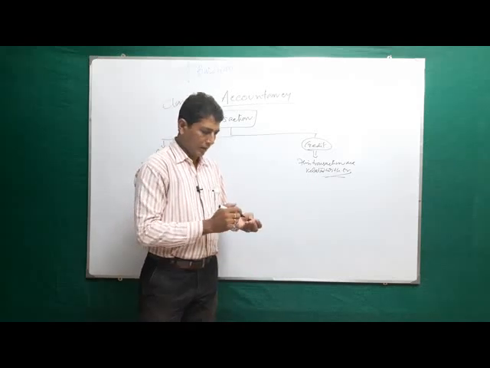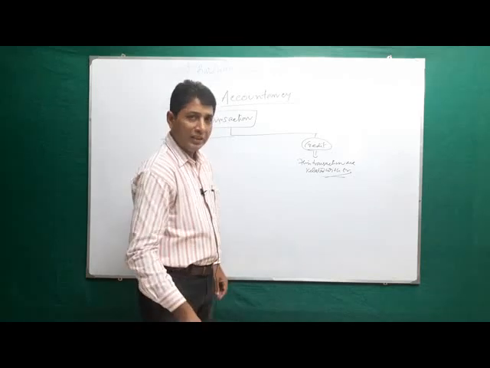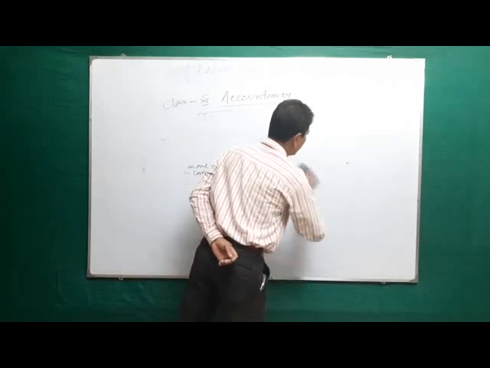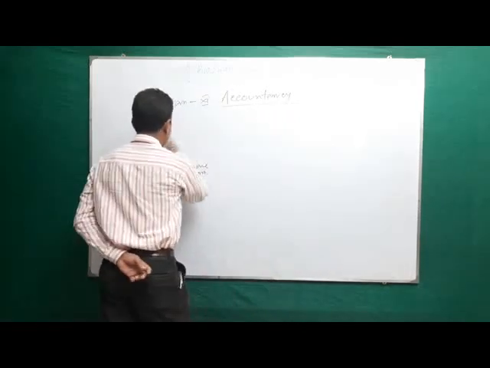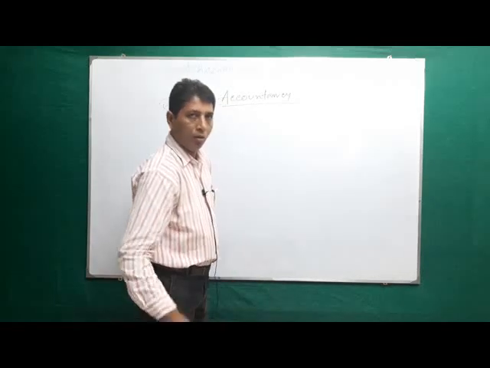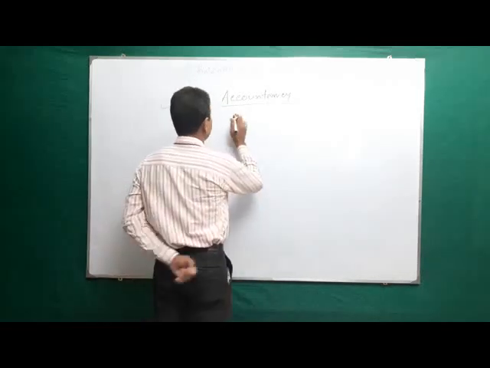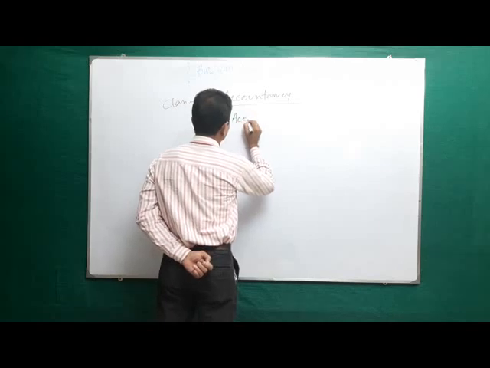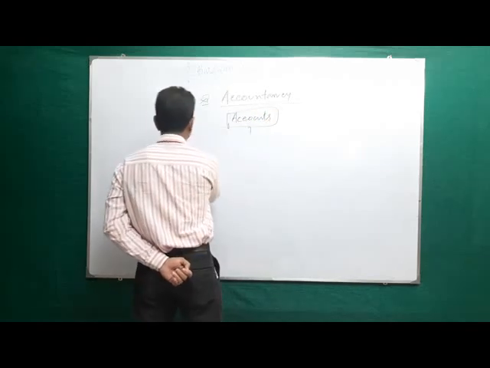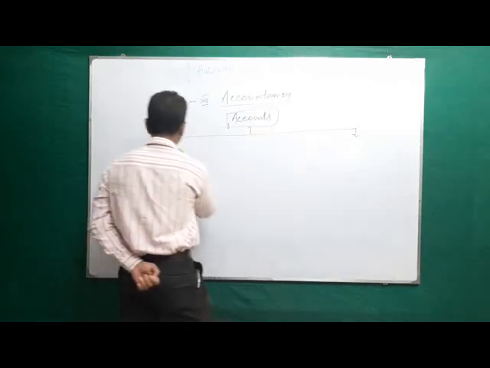Now the transactions come from accounts. What is accounts? Accounts are divided into two parts.